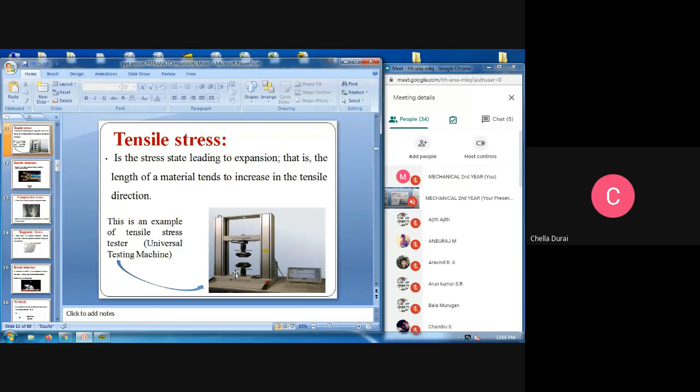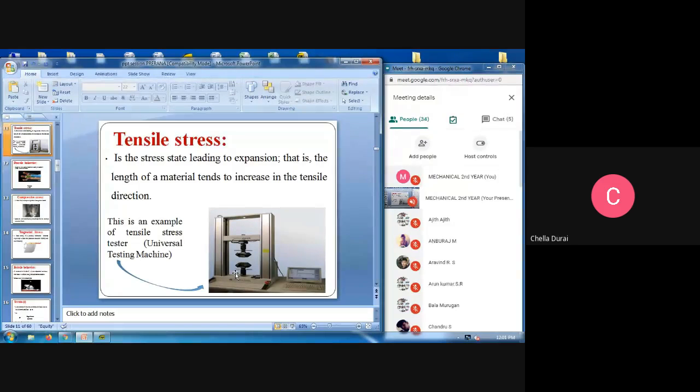It is a stress state leading to expansion, that is, the length of the material tends to increase in the longitudinal direction. So it is called the tensile stress. Tensile means it will increase in length and reduce in diameter.